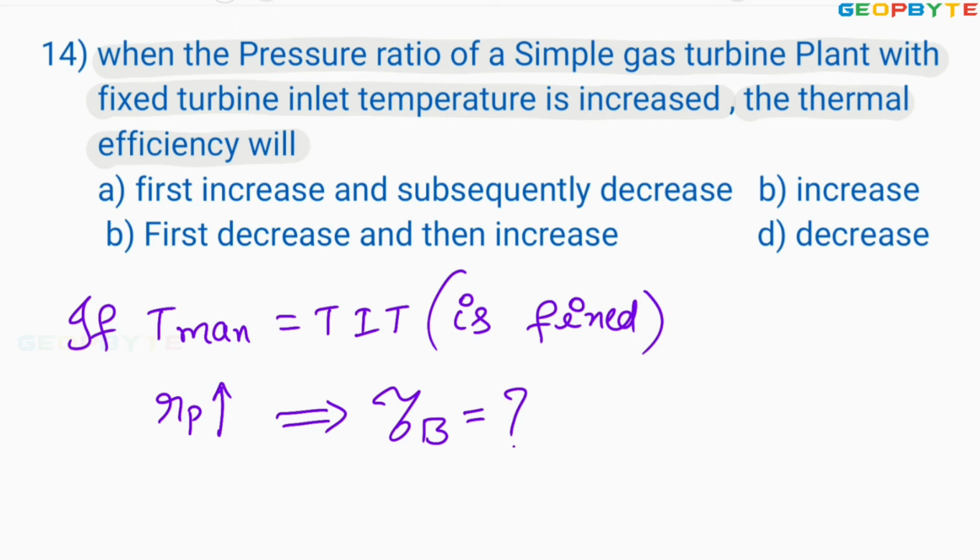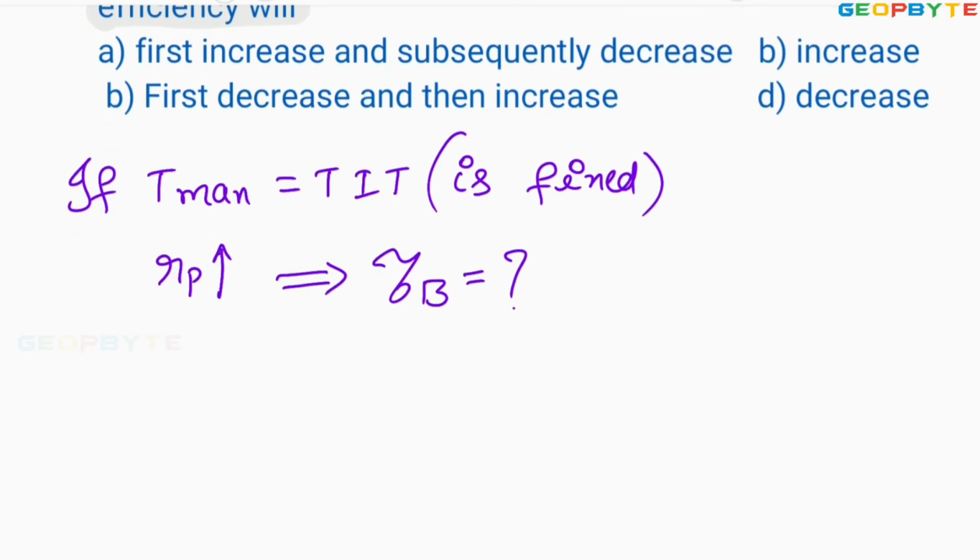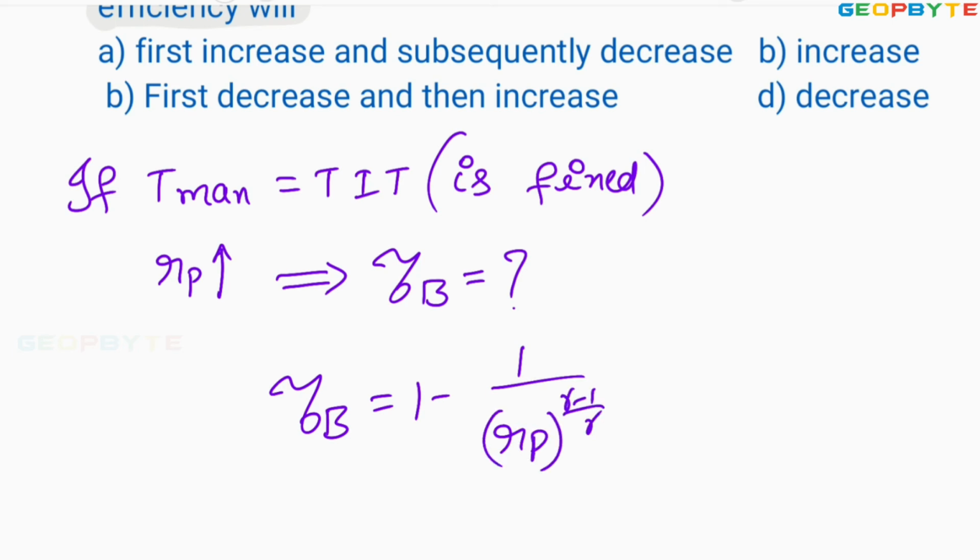What is the thermal efficiency of the gas turbine power plant? Since the gas turbine power plant is working by the Brayton cycle, indirectly it is asking the Brayton cycle efficiency. As we know, Brayton cycle efficiency equals 1 minus 1 by RP raised to the power (gamma minus 1) by gamma. If RP increases, this factor is increasing.